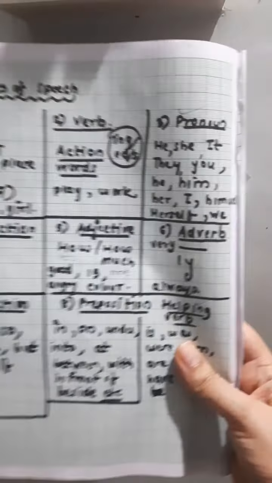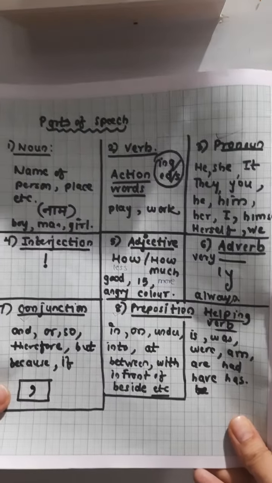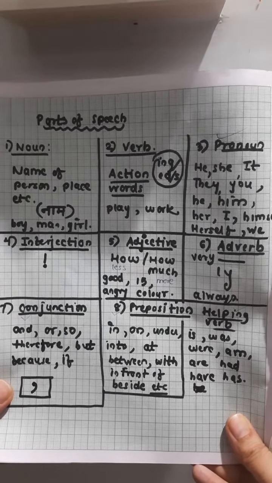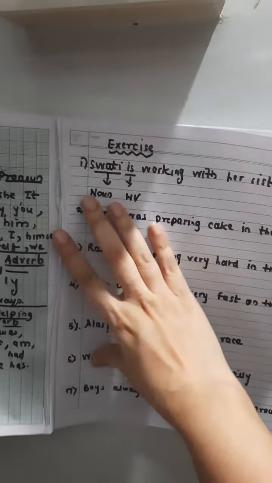Okay, now can you see my question? This is the table. If you want, you can jot it down. And now my question. See, this is the first question.